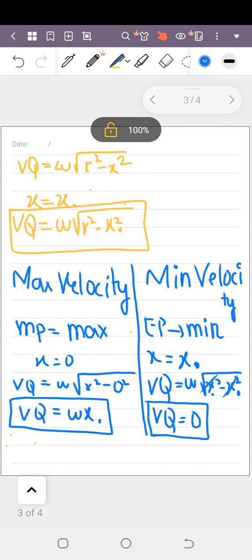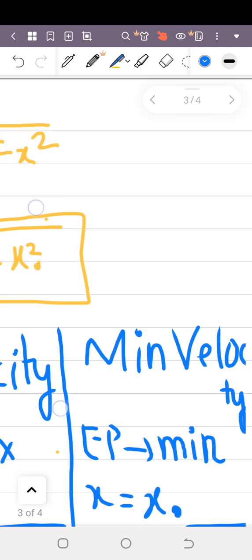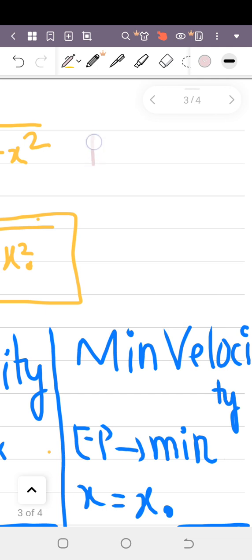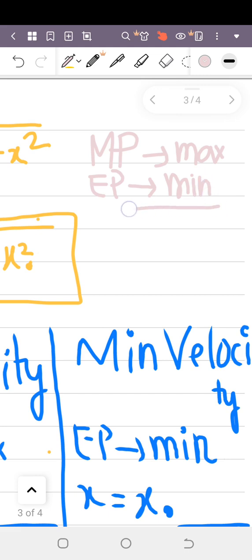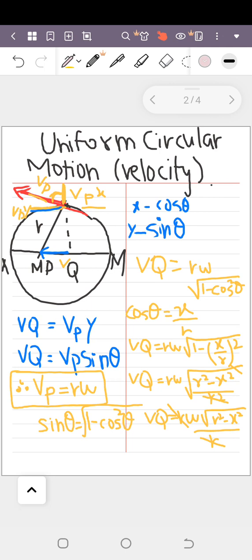I hope this maximum and minimum velocity is clear. Let me give you one more concept here. Remember, at the mean position the velocity is maximum, and at the extreme position the velocity is minimum. I hope this is clear to you guys. In the next video we're going to discuss the acceleration in uniform circular motion. Till then, bye bye.